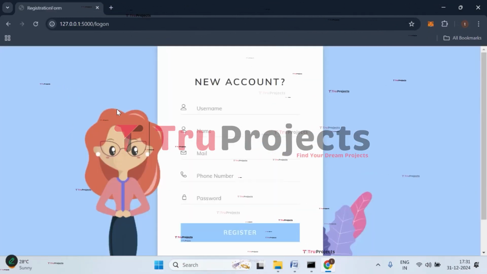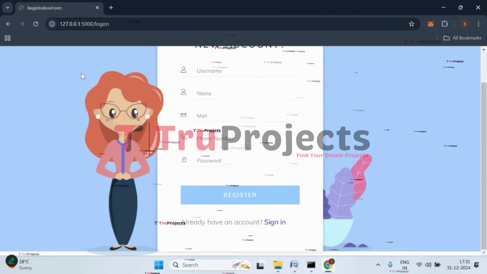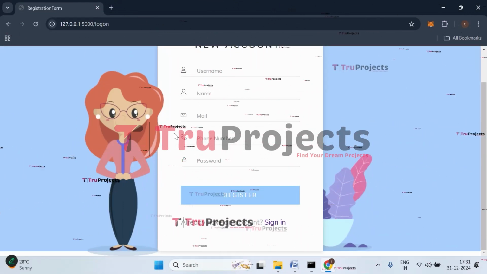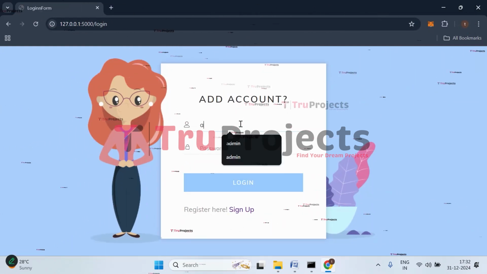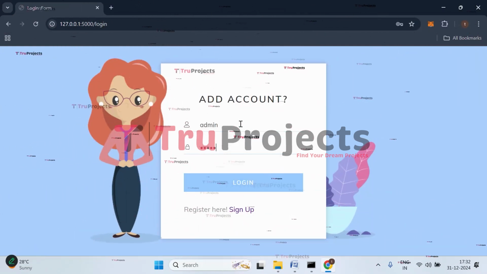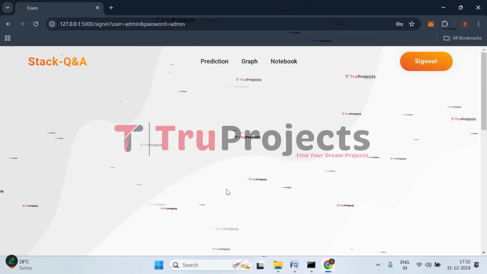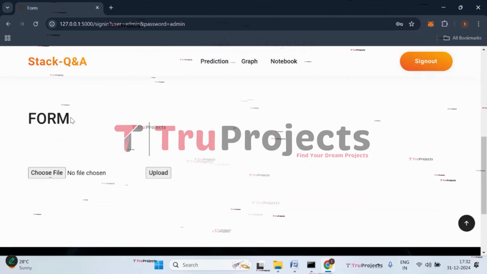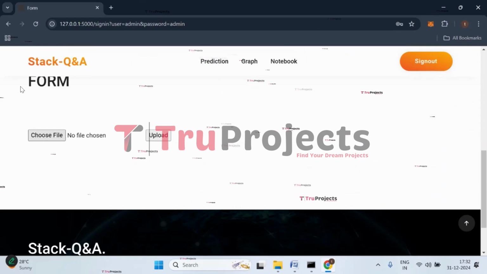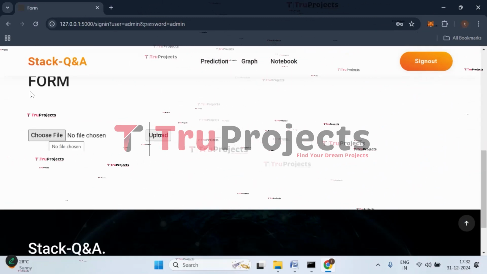Click on sign up and enter all the registration details. If you are registering newly, do that. I have already registered, so I'll directly sign in. Click on sign in. Give your username and the password. Click on login. We have logged in successfully and we are redirected to the prediction page of the project. Here you can see the choose file button, right? We need to click on that for uploading the test data.